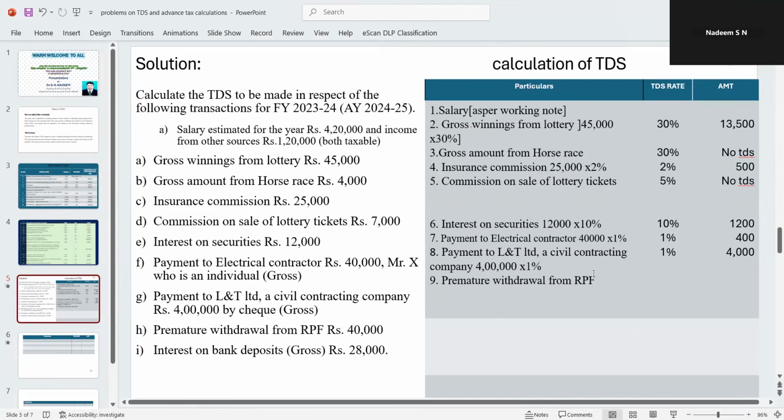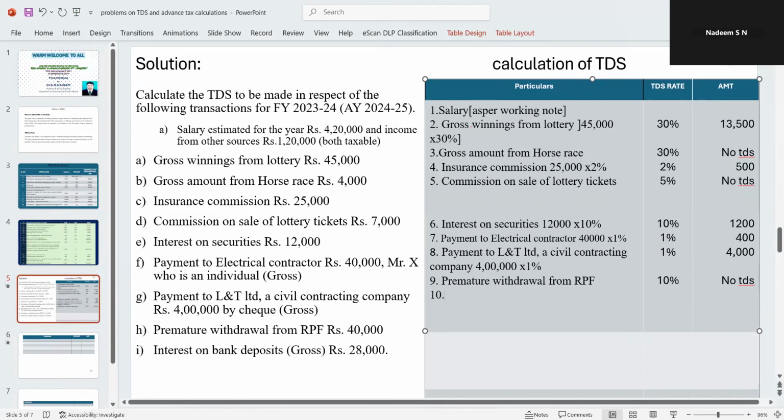We have how much? 40,000 only. But the rate is 10%. You just mention the rate. So no TDS even on this also. Yes, no TDS even on this also. Leave it. So the last one, the 10th one we have